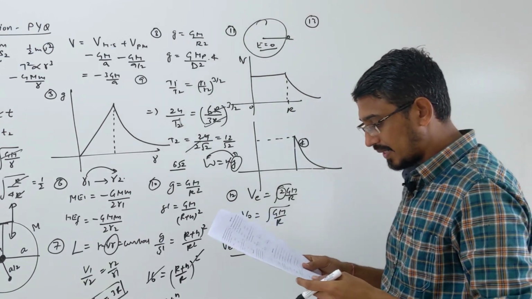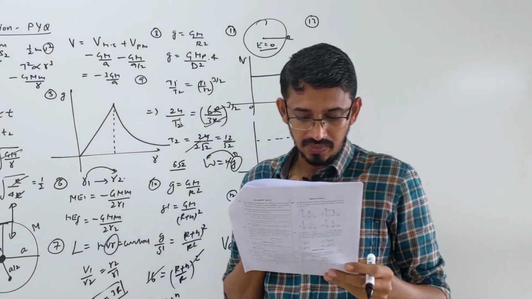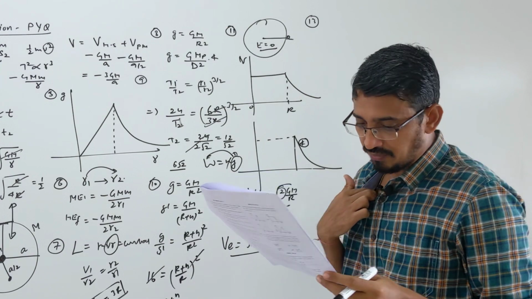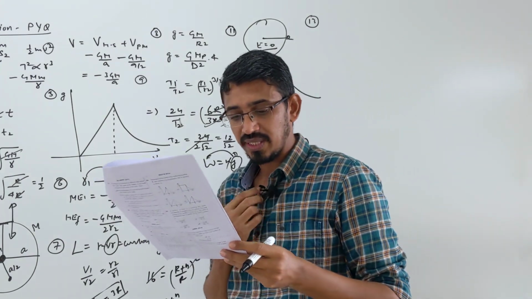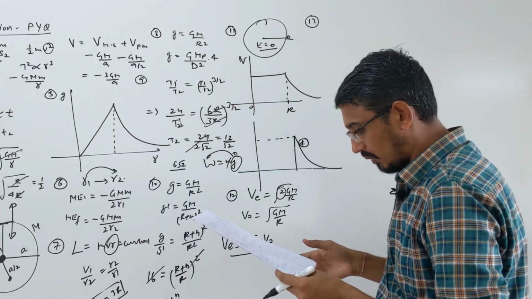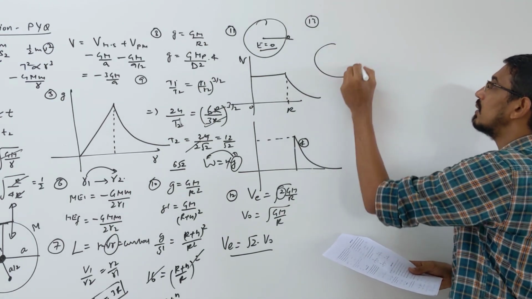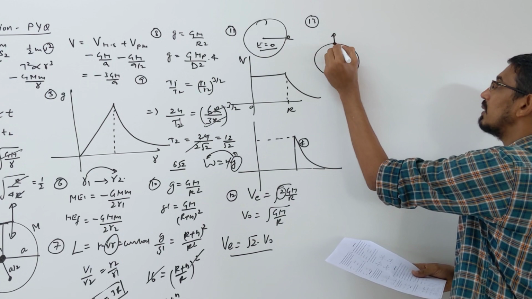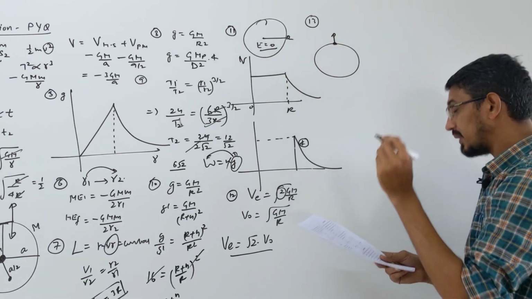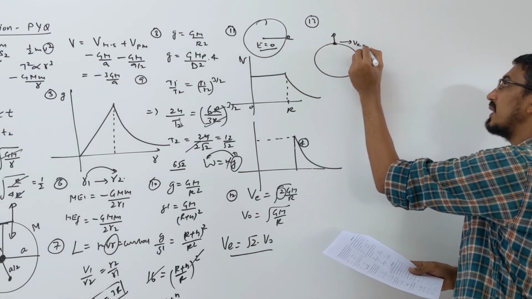Okay, this question says that a particle is thrown with escape velocity Ve from the surface of earth. Calculate its velocity at height h equal to 3R. What happened? This is the earth, you are throwing some object from here, and how are you throwing it? With escape velocity. Velocity is escape at this point.